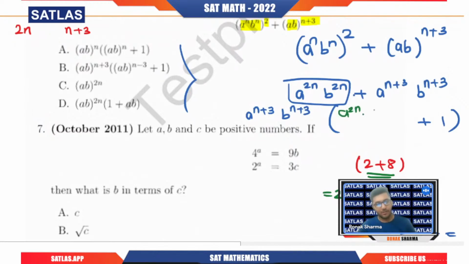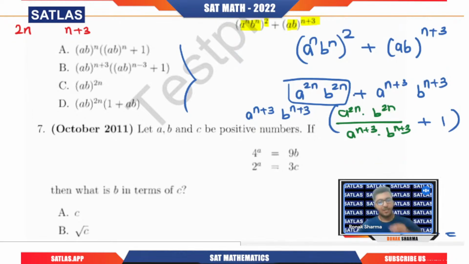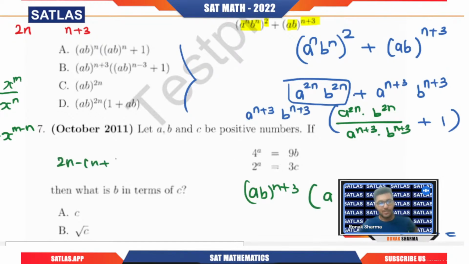So we will have a power 2n, b power 2n, divided by a power n plus 3, b power n plus 3. Now we know that whenever we have the same base in the numerator and denominator, the powers get subtracted. Basically, x power m divided by x power n gives x power m minus n, right? We already have ab raised to power n plus 3 outside, so this will become 2n minus n plus 3. Tell me what this will become. This will become n minus 3, right? So we will have ab power n minus 3 plus 1.